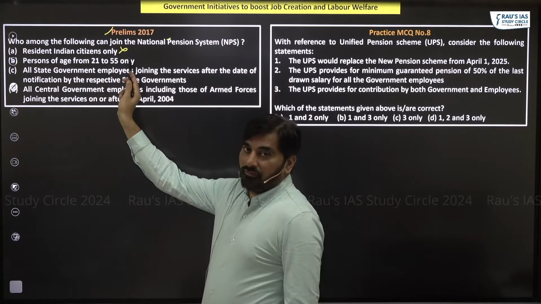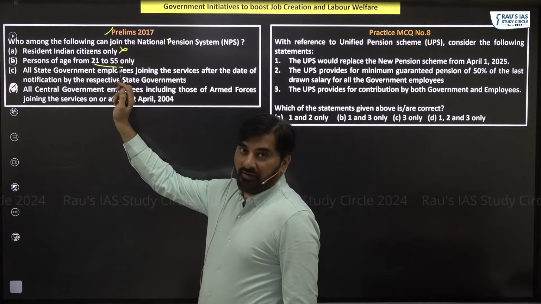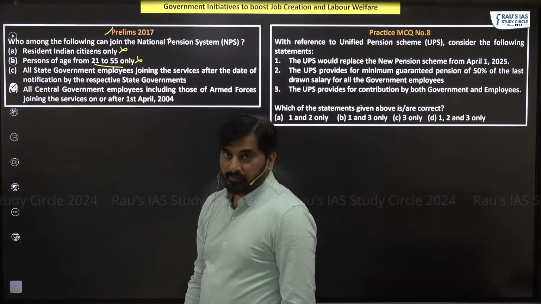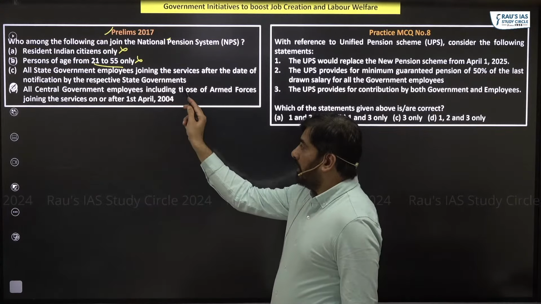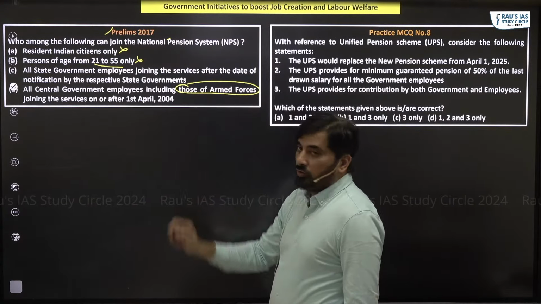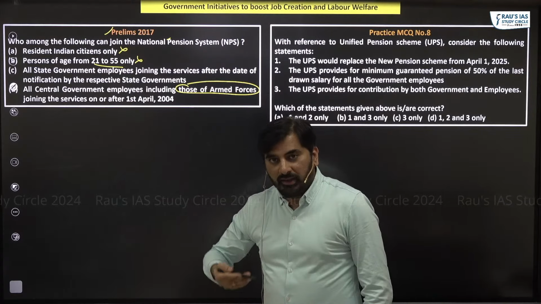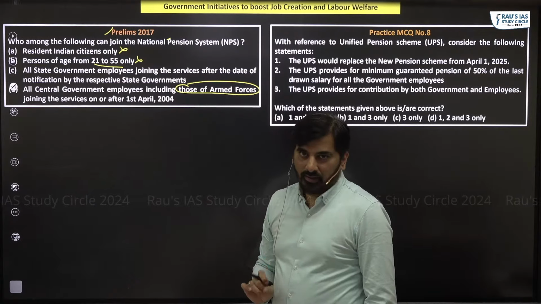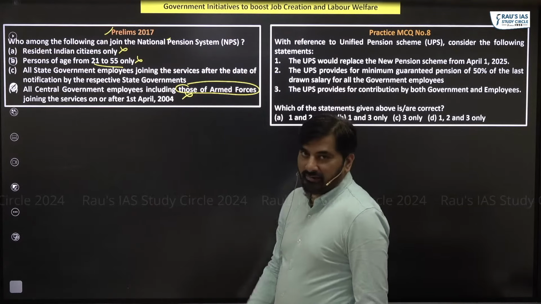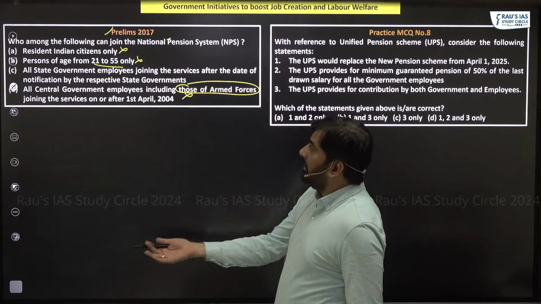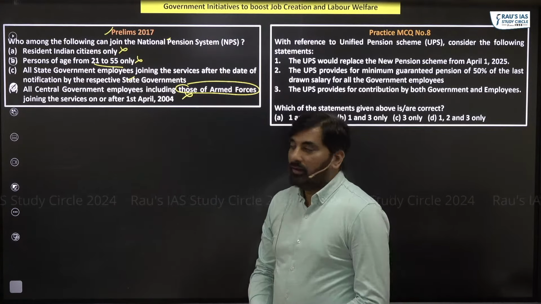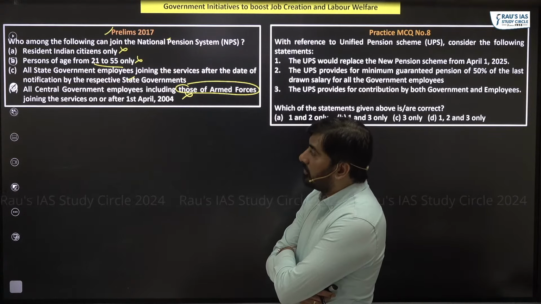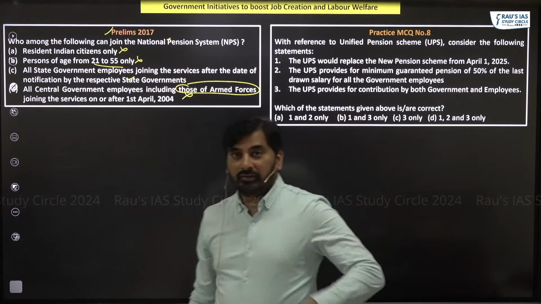The age of enrollment is not 21 to 55. It has increased to 70 now. So even this is incorrect. All central government employees, including those of the armed forces, people working in the armed forces, are not part of the new pension scheme. That is why this statement is incorrect. So the only statement which is correct is statement C, which says all the state government employees joining the services after the date of notification by the respective state government.